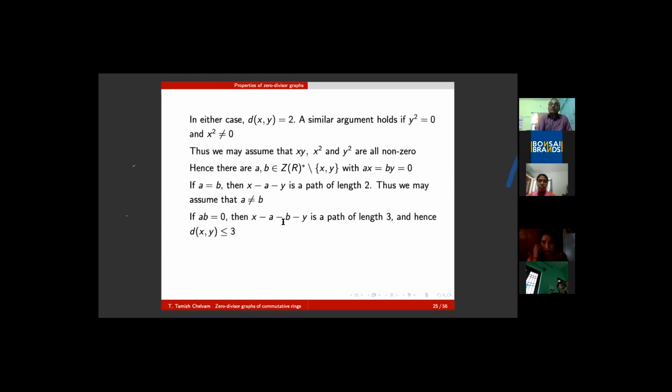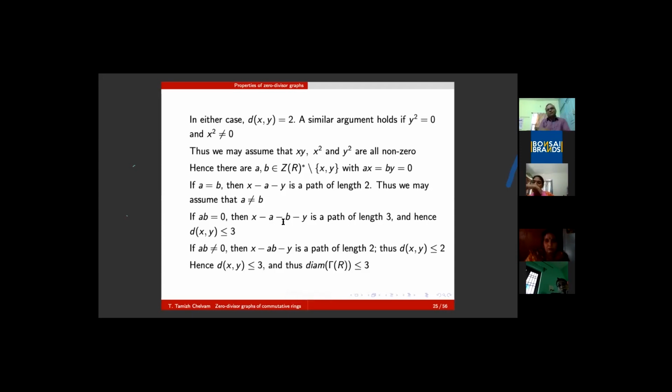So this study of graph theory from commutative rings gives such benefits naturally to the algebraic part of the proof of standard results. Okay, diameter is less than or equal to 3. And of course, it is a surprising fact, a known fact, that I know at least some 40 to 45 graphs constructed from commutative rings alone.